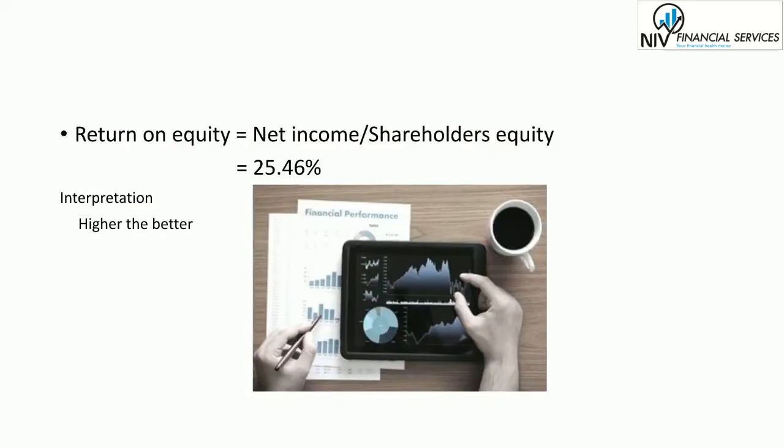A sustainable and increasing ROE over time can mean a company is good at generating shareholder value because it knows how to reinvest its earnings wisely so as to increase productivity and profit. In contrast, a declining ROE can mean that management is making poor decisions or reinvesting capital in non-productive assets. So here the return on equity of Asian Paints is good, which is 25.46.